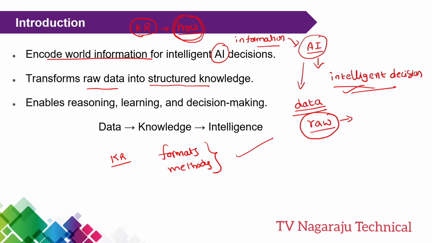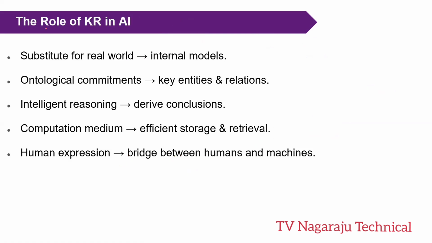Now the next thing is: what is the role? Again, artificial intelligence's main purpose is to make intelligent decisions. For making such decisions, what role is played by knowledge representation? The first thing is that it is a substitute for the real world. What does that mean?